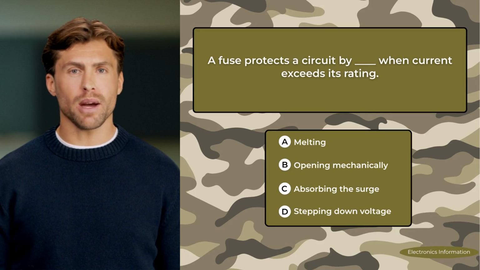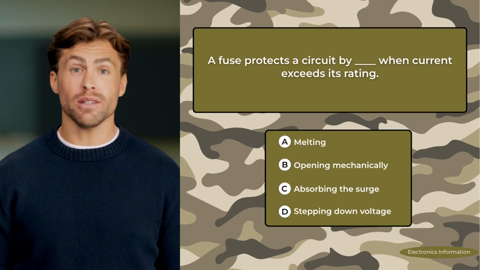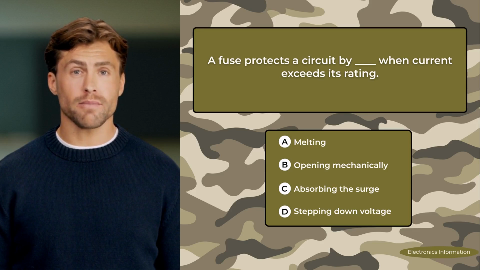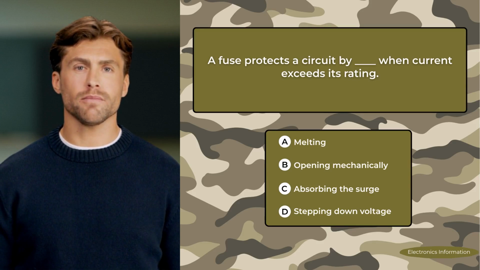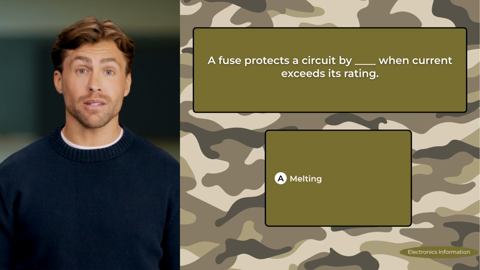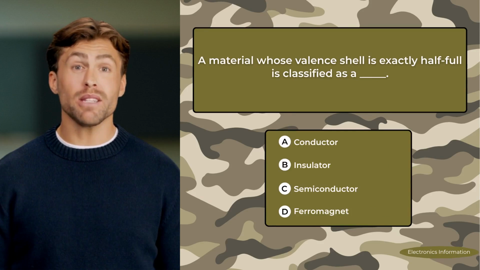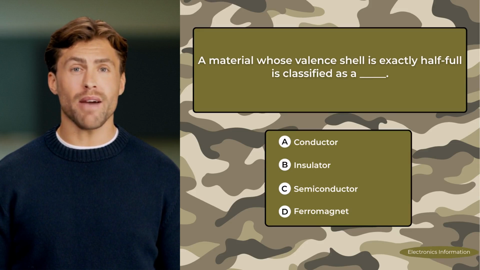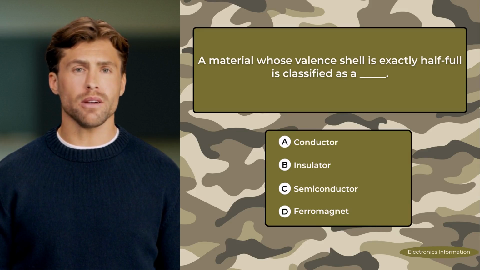A fuse protects a circuit by blank when current exceeds its rating. A. Melting. B. Opening mechanically. C. Absorbing the surge. D. Stepping down voltage. Correct answer, melting. A material whose valence shell is exactly half full is classified as a blank.